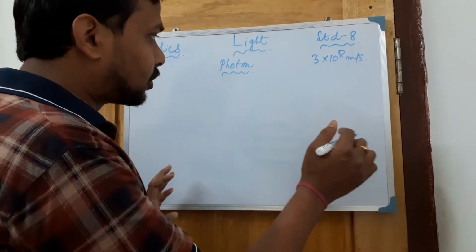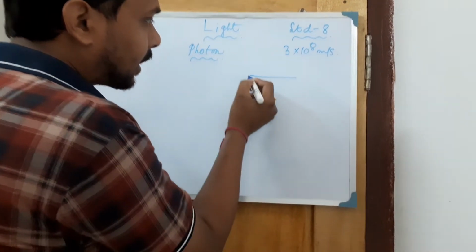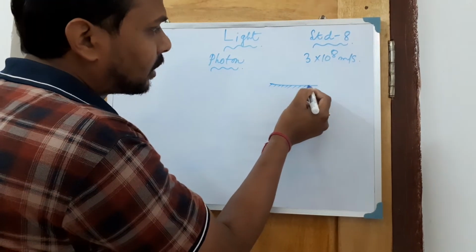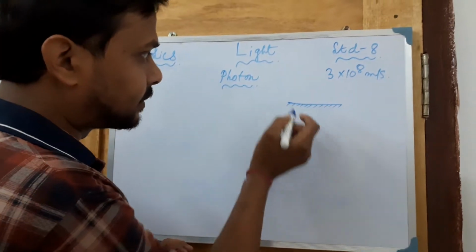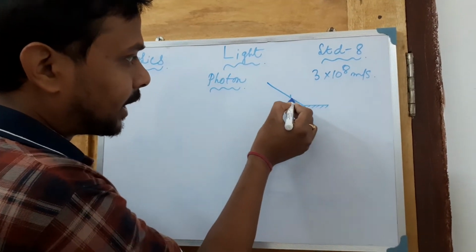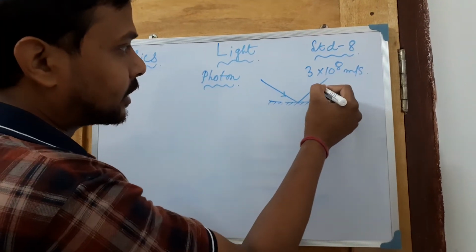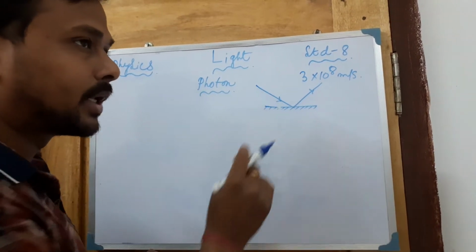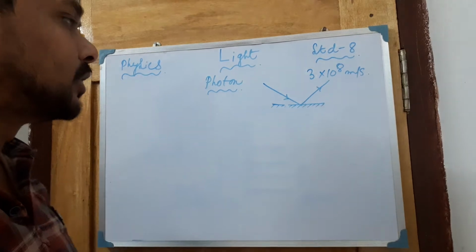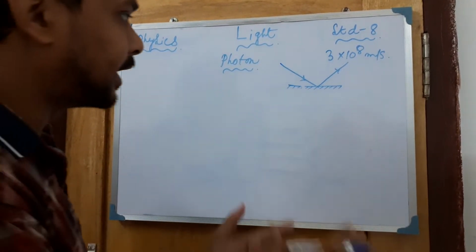Reflection of light is what? Whenever a plane surface, a curved surface, or a diffuse, irregular surface is present, if a ray of light falls there, it will go in this way. This property is called the reflection of light, the bouncing back of the light from a certain medium.